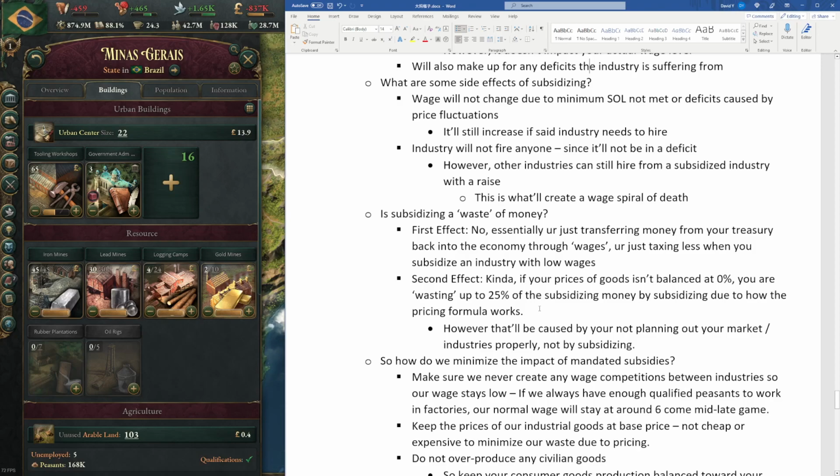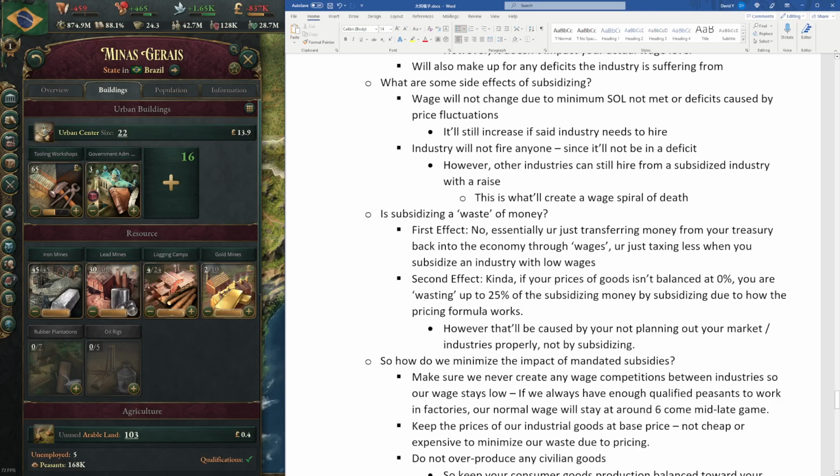However, that's actually caused by you not planning out your economy properly. Subsidizing isn't causing the waste here. The waste is caused by you purposely overproducing a certain good, and hence causing the profitability, the productivity of said industry to drop. That's the actual cause. Subsidizing is only making the issue a bit more severe. So yes, kind of, it makes the issue a bit more severe.